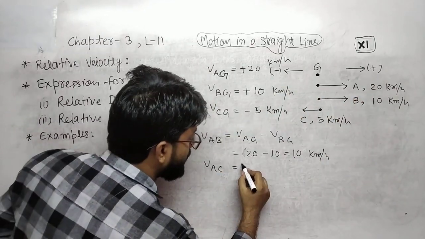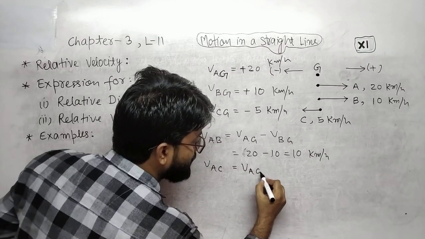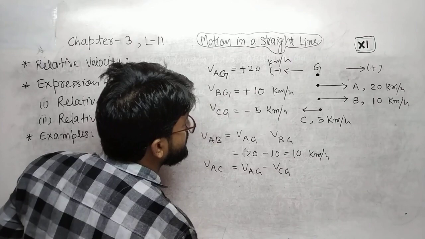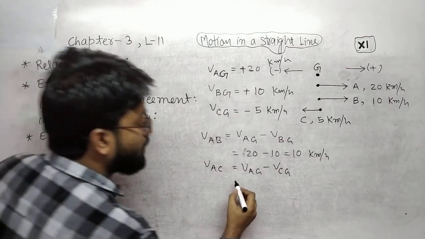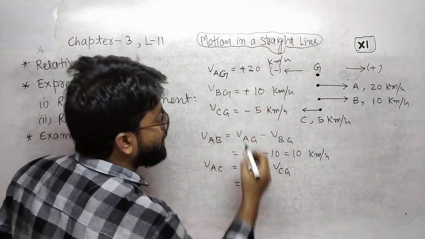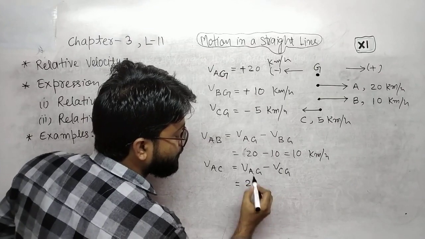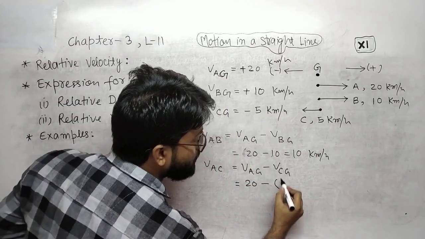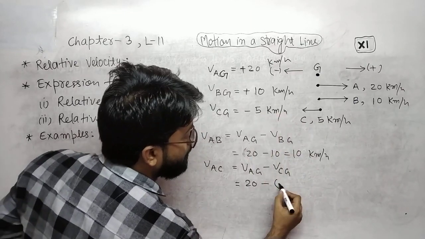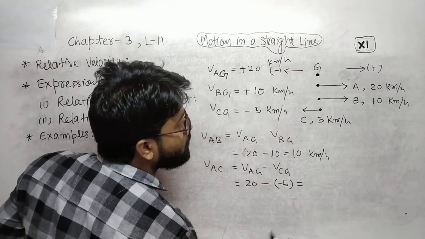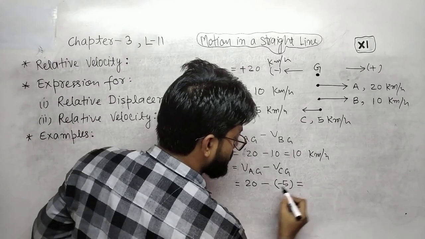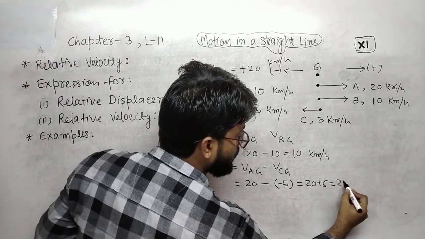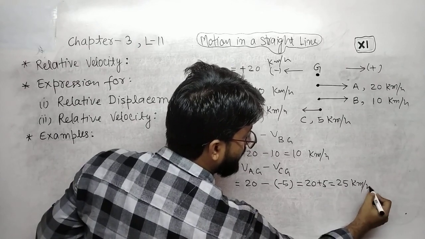Here, VA with respect to ground and VC with respect to ground: velocity of A with respect to ground is 20, minus velocity of C with respect to ground, which is minus 5. That is minus plus, means 20 plus 5, this is 25 km per hour.